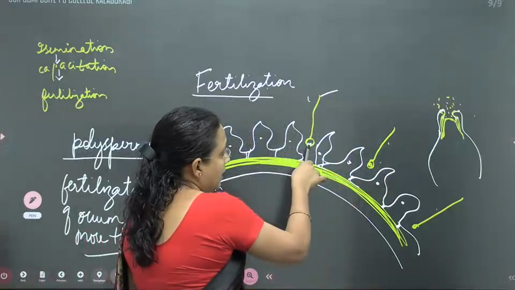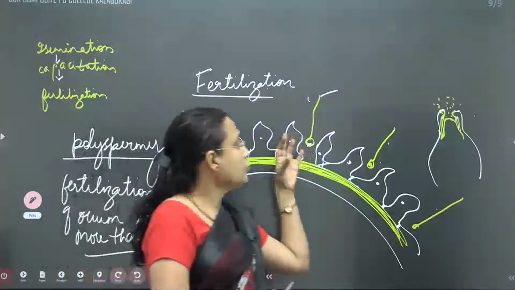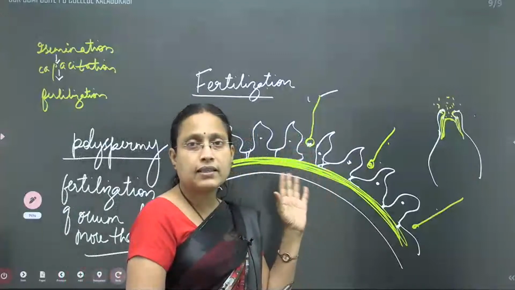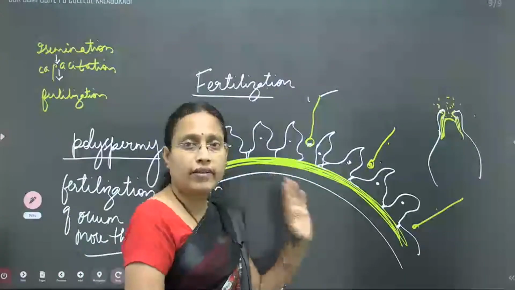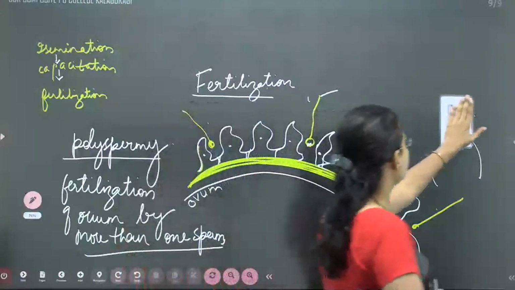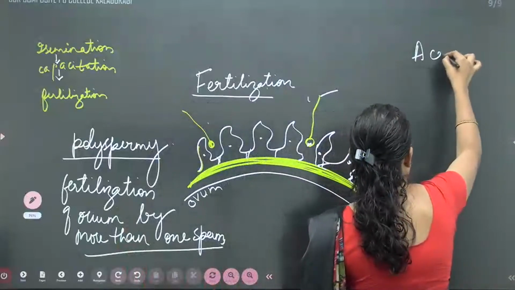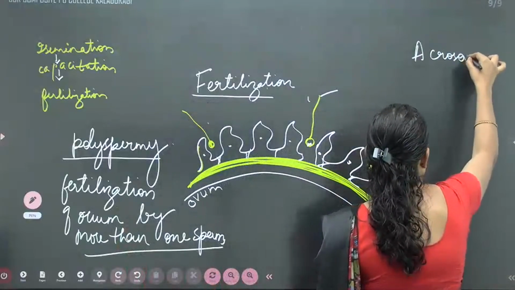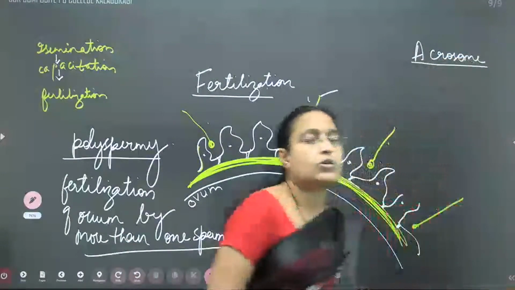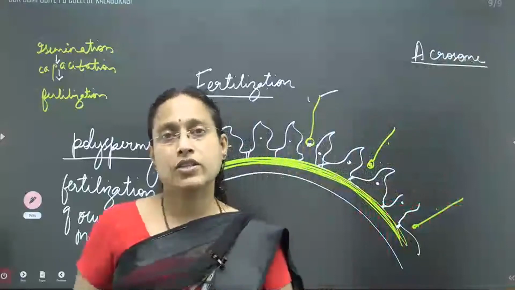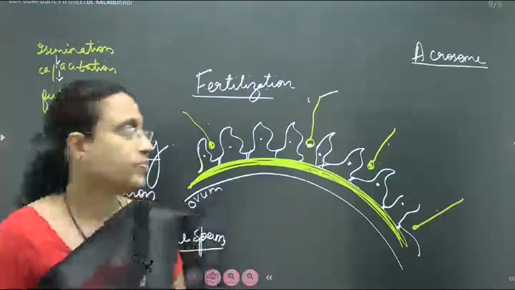Now, as it approaches the ovum, the acrosome starts slowly releasing its contents. Now, what are the contents of the acrosome? Next point, acrosome. The acrosome develops during spermiogenesis from Golgi bodies.